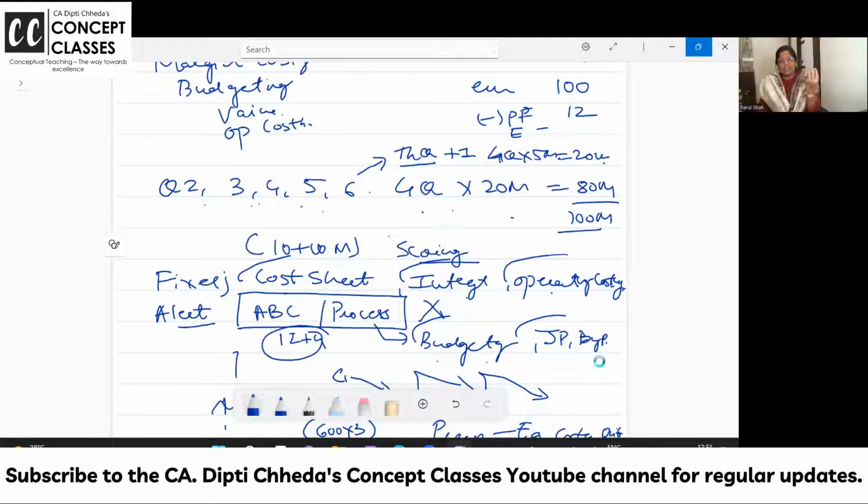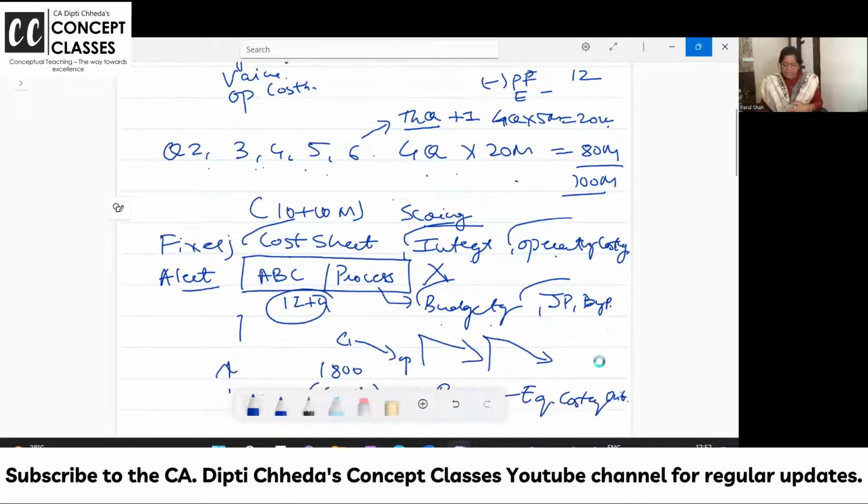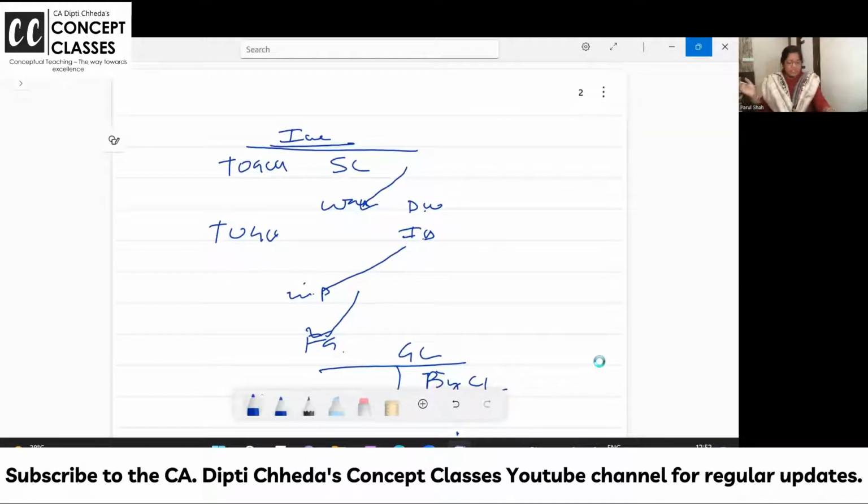Like you should have qualified staff, you should have all the technology if you want to merge the integrated accounting, costing and financial. And then one fixed question is asked. They will give you types of costing and ask you which type of costing is applicable to what. A lot of such questions are there in your RTPs and all. So just scroll now, practice and go, and you will do superbly well.